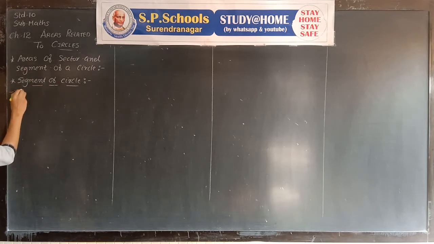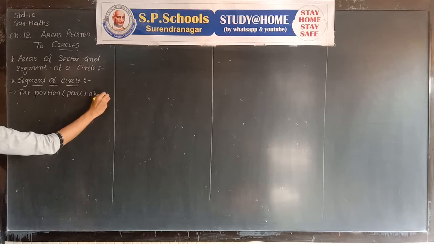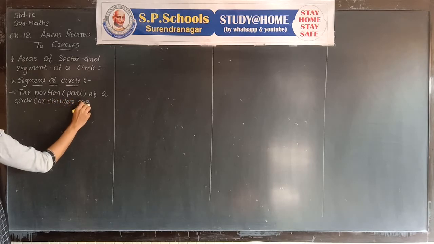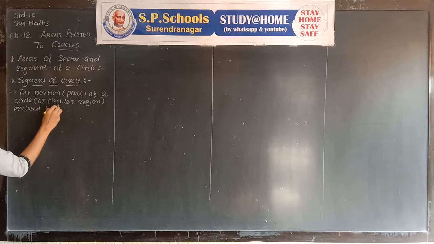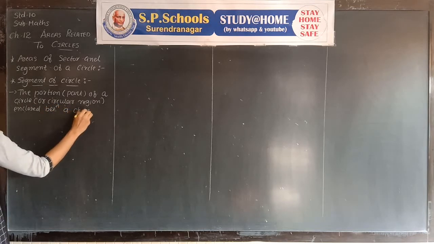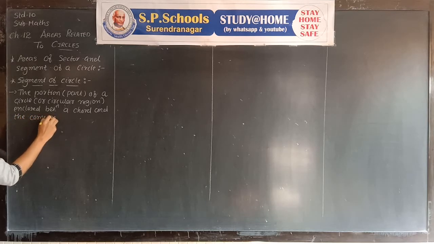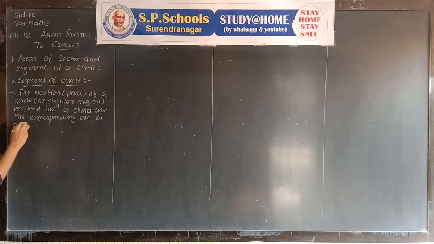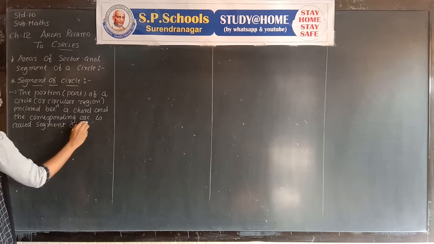The portion or a part of a circle, or a circular region enclosed between a chord and the corresponding arc, is called a segment of the circle.